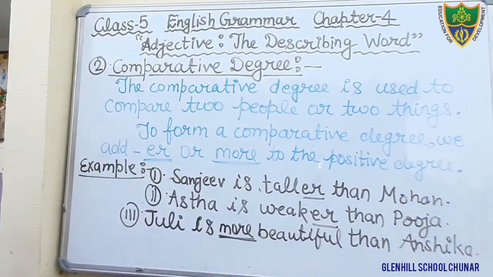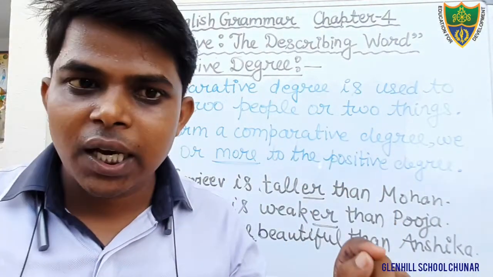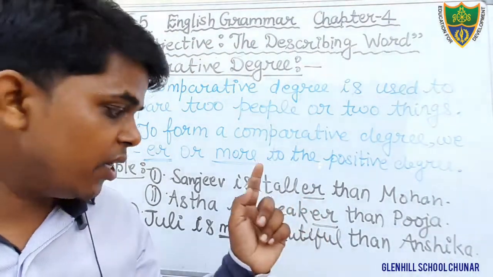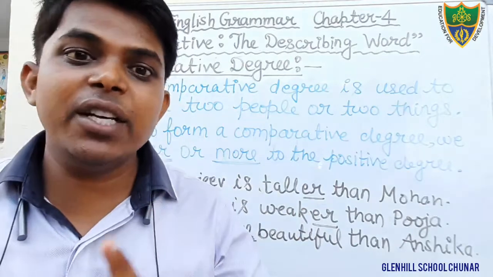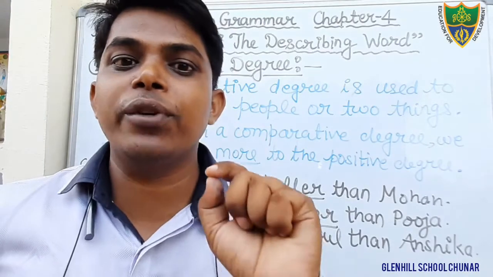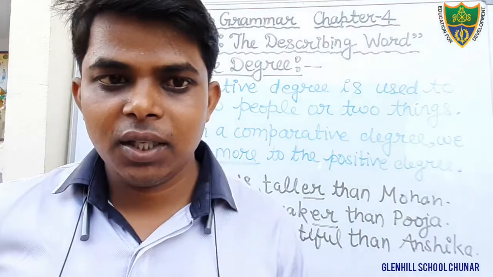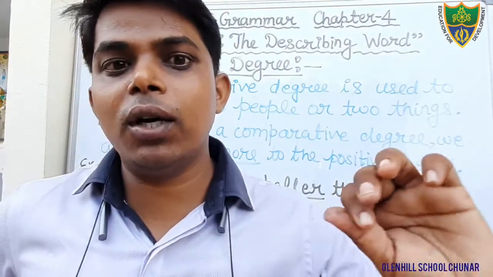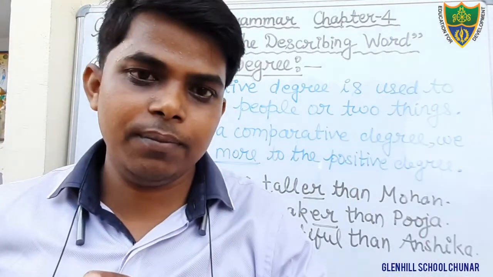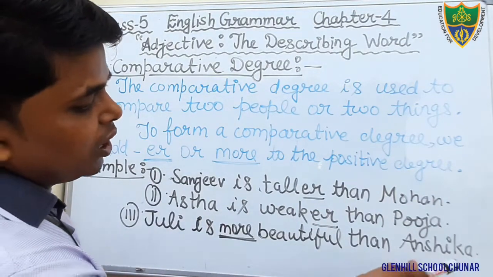Okay students, just see here. In this sentence, we are comparing two girls, and here we did not add er. Why? Because there are some words in which we will not add er. You have to keep in your mind that sometimes we add the word more to show the comparison. I will tell you there are so many words in which we cannot add er to show the comparison. Okay, just see here, third example, Julie is more beautiful than Ansika.